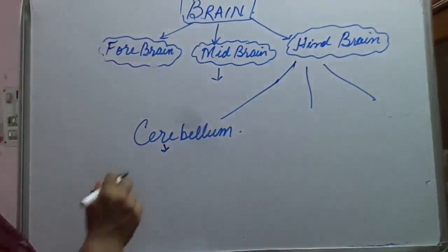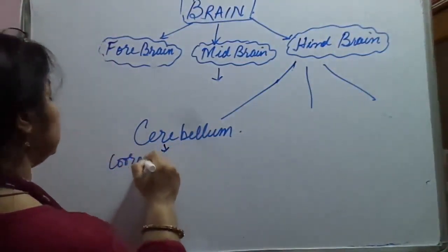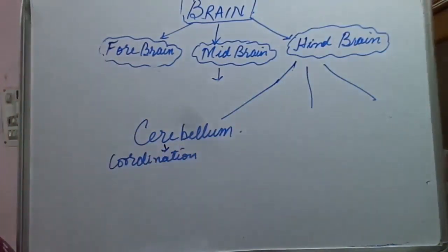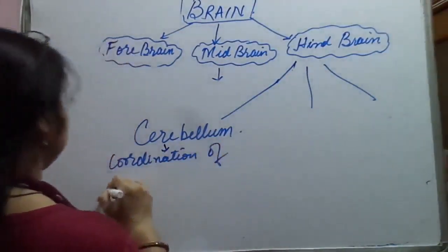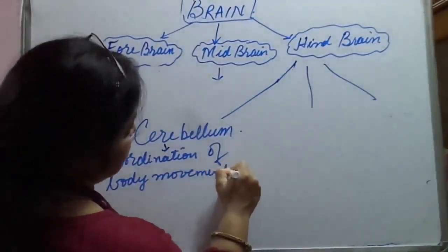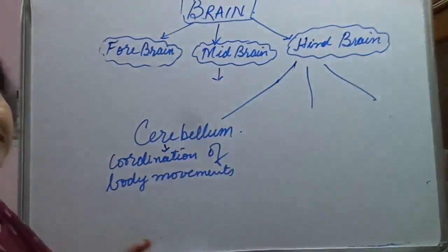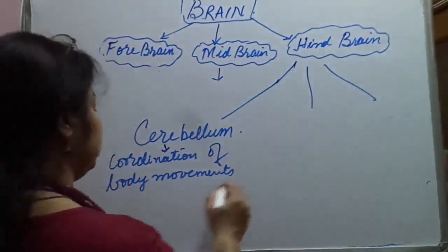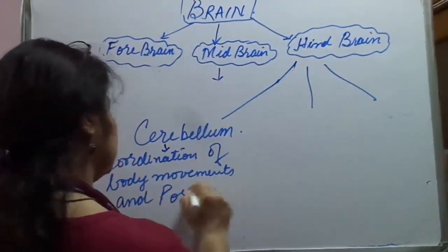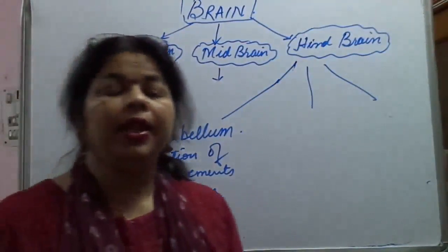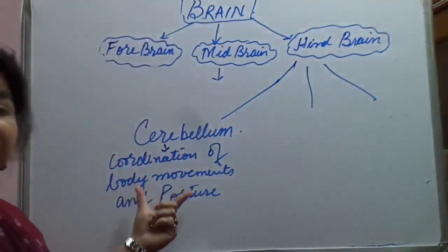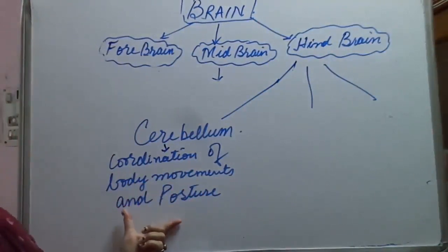It controls the coordination of body movements, the synchronized body movements and posture. The cerebellum controls the coordination of the body movements as well as the posture.